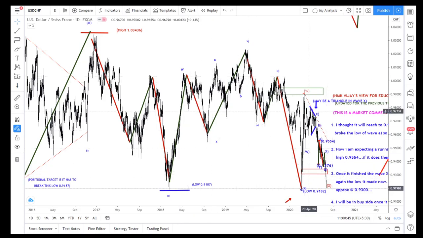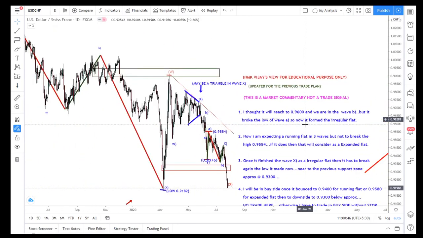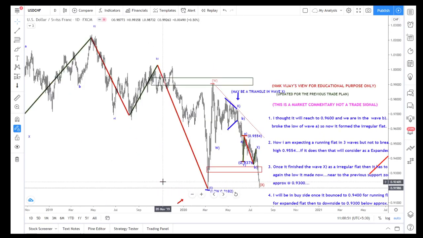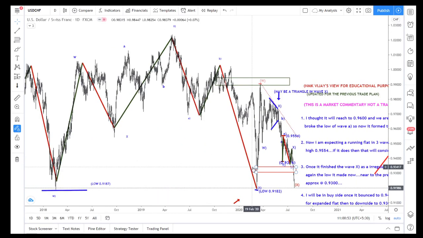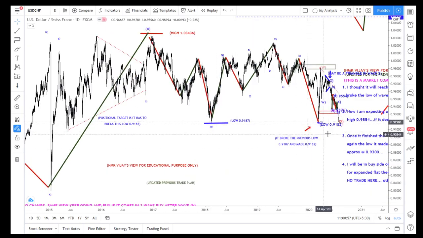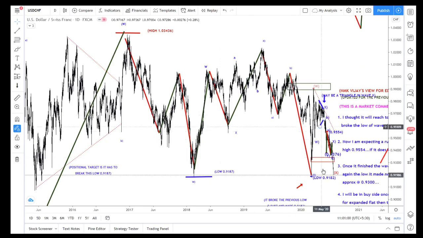So I'm 99% biased that it has to go without breaking this. If it breaks, then I need to think after the YouTube session what kind of wave it may be next, what will be the next.